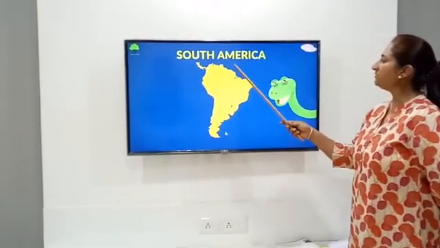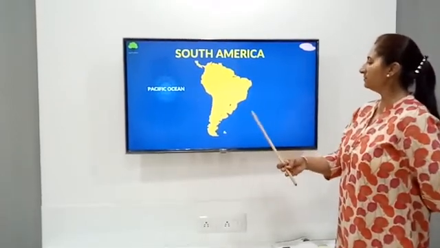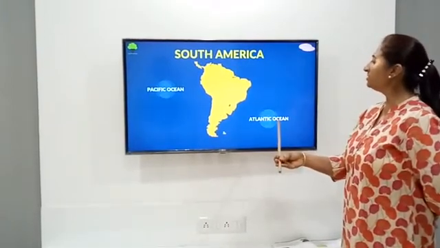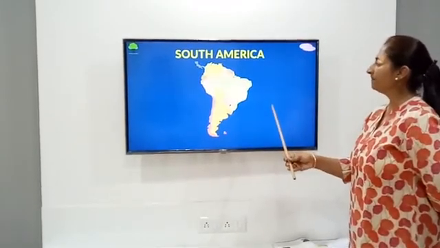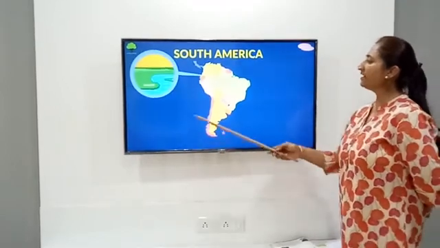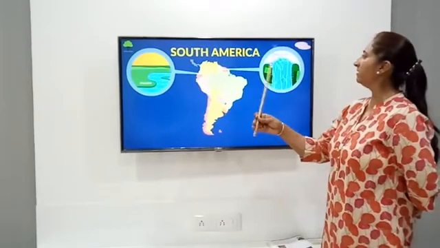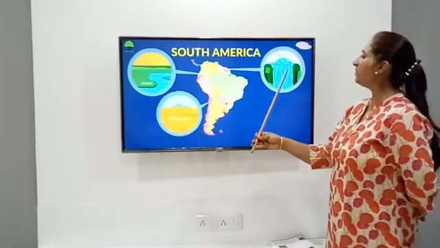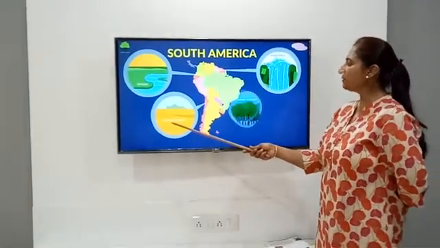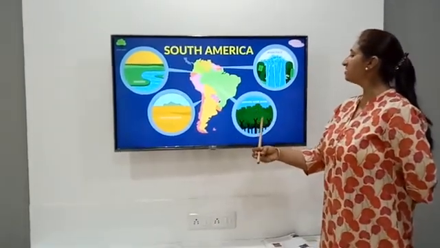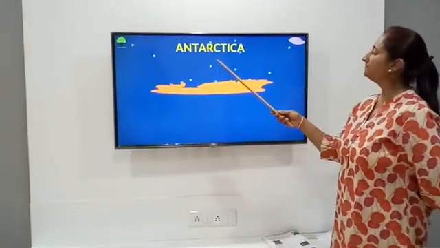Let us study about South America. Pacific Ocean, Atlantic Ocean, which surrounds the lower part of South America. The largest river Amazon is found in South America. Angel Falls, which are the largest falls, are found here. The driest Atacama Desert is also found in South America, and the Amazon River, which has the largest basin, and the Amazon forests are found here.